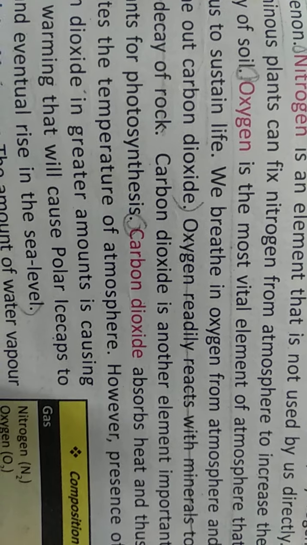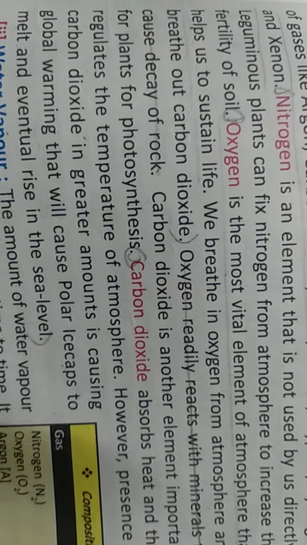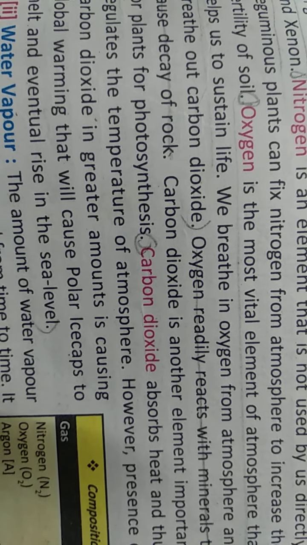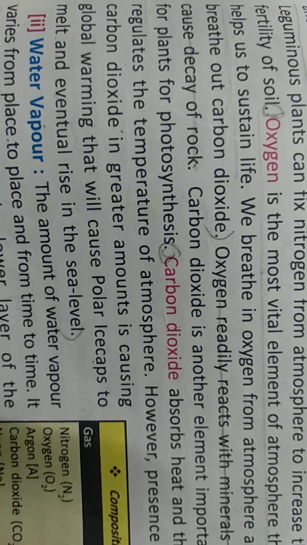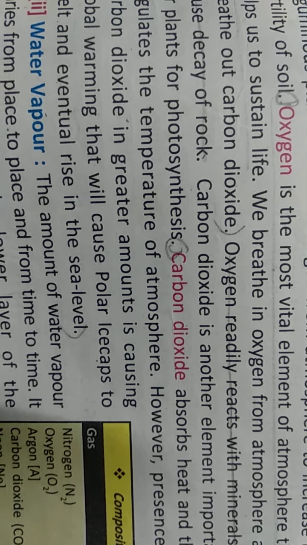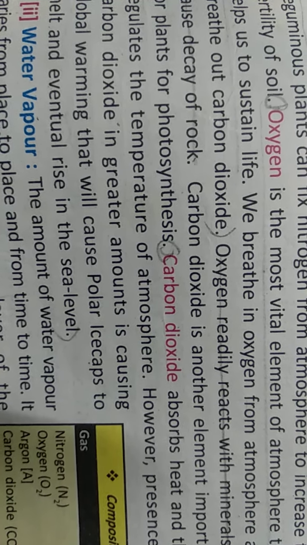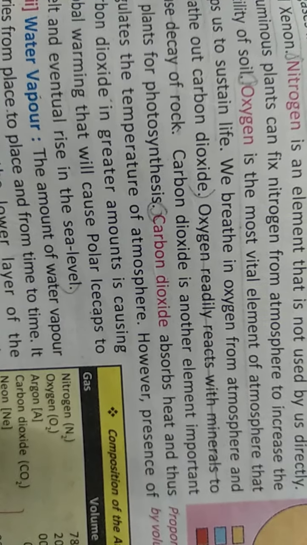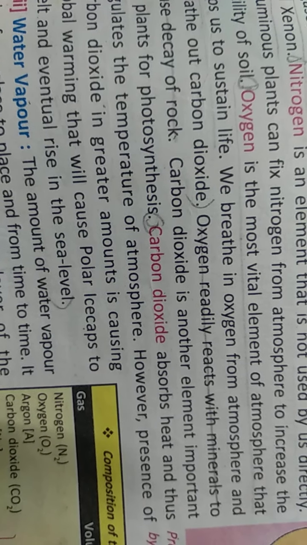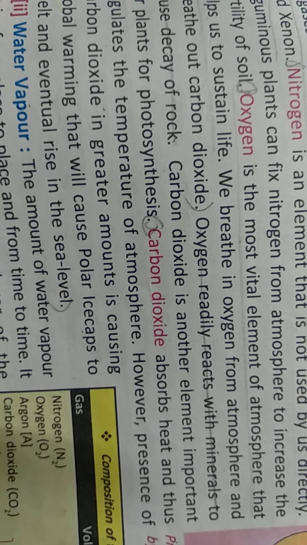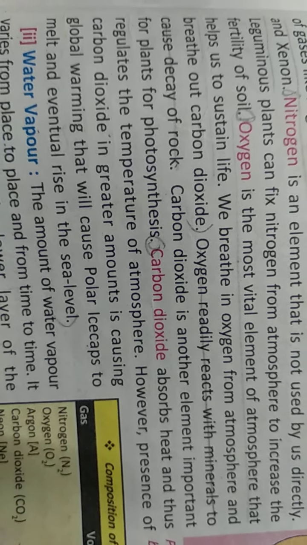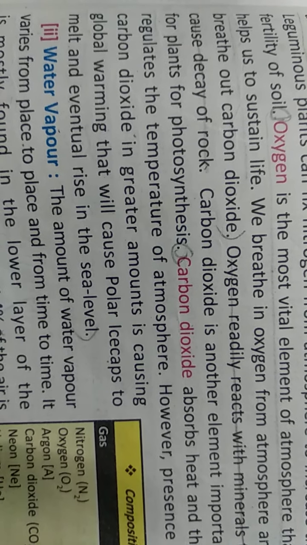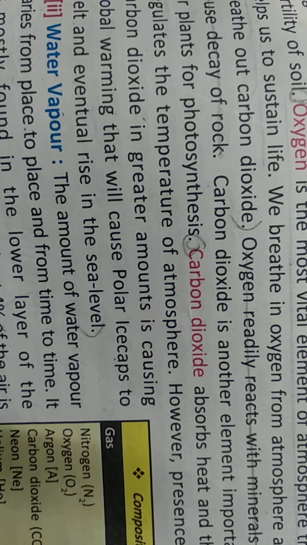Now, next is carbon dioxide. Carbon dioxide is another element which is important for plants and for photosynthesis. Without carbon dioxide, the plants would not have survived, and the temperature would not have been good, as carbon dioxide absorbs heat and controls the temperature. The presence of carbon dioxide in greater amount is nowadays causing global warming, which we have read earlier.